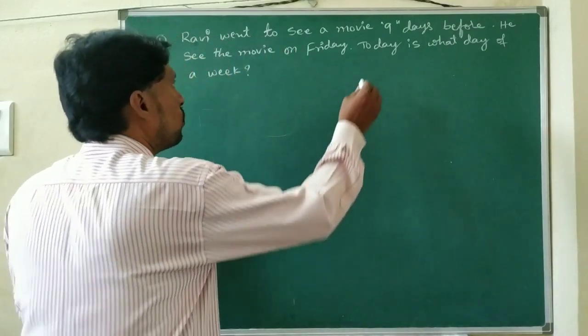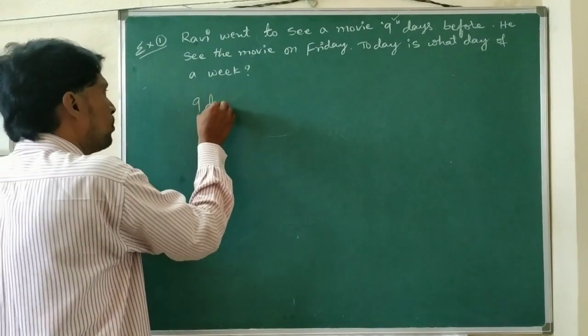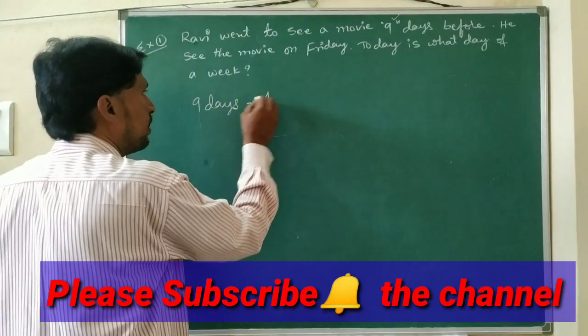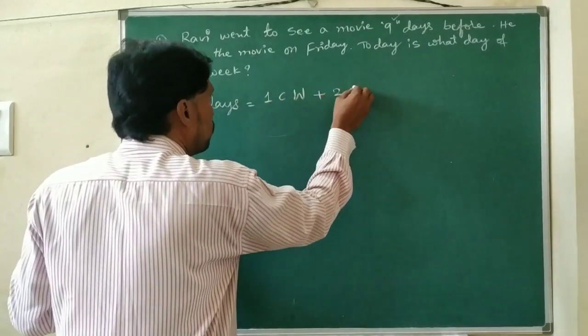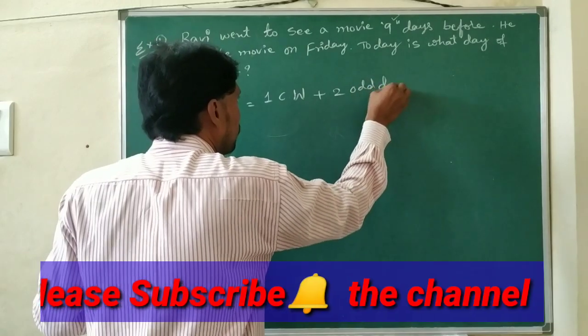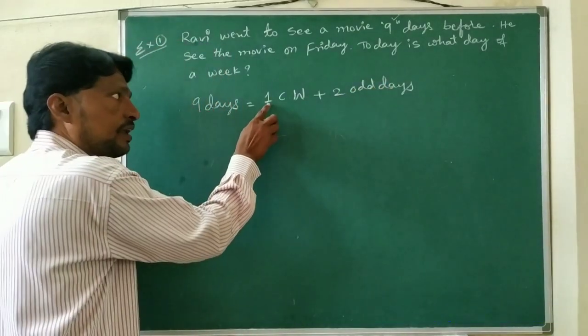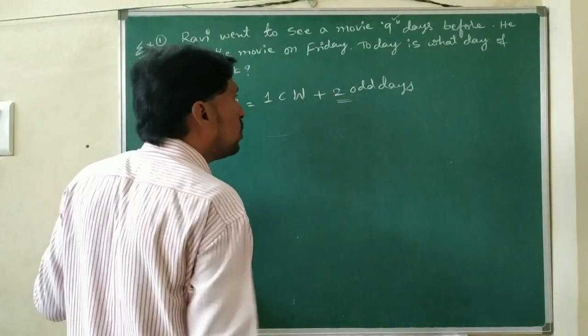So here, total days are 9. Nine days means we can calculate the odd days. We get one complete week plus 2 odd days. One complete week means 7, and 7 plus 2 is 9. So we got 2 odd days.